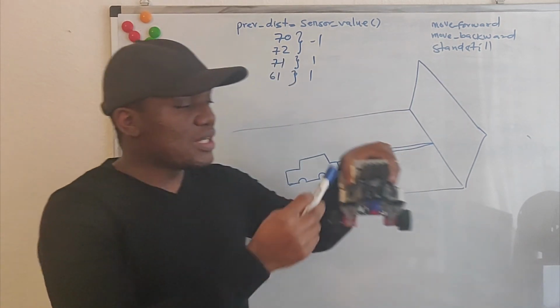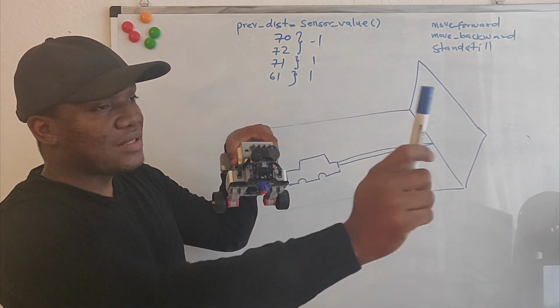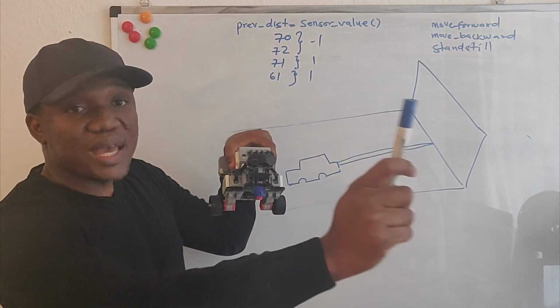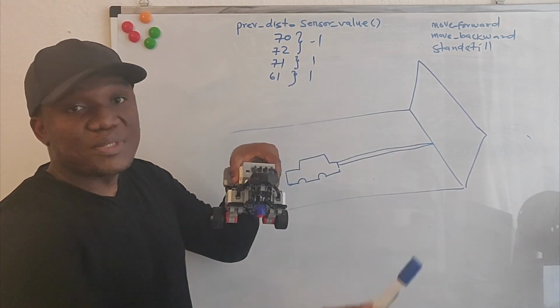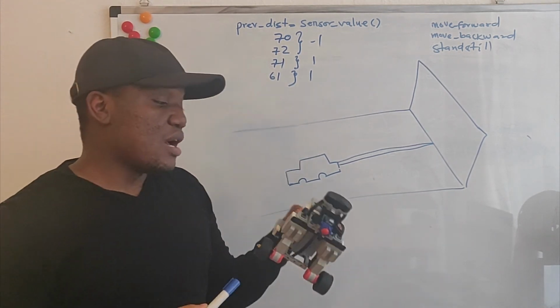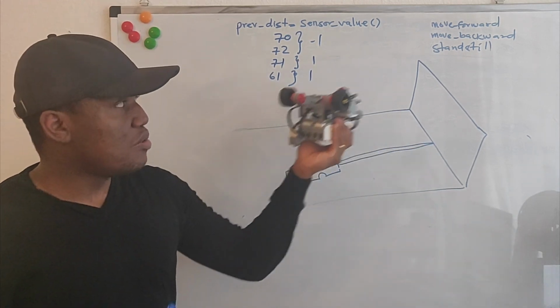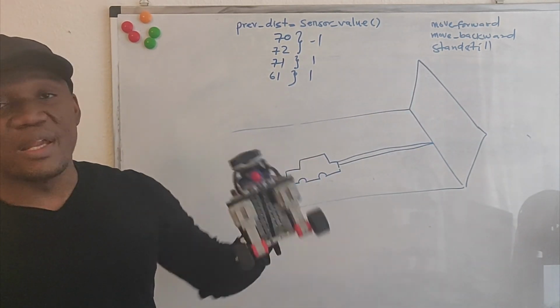So basically what is helping us here is the infrared sensor that is going to help us determine where we are, how far away we are from the obstacle, and that value will go into the calculation of our reward. And then we also control these motors to take the action of moving forward or backward or remaining standstill.